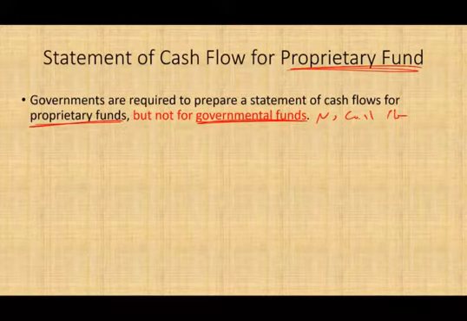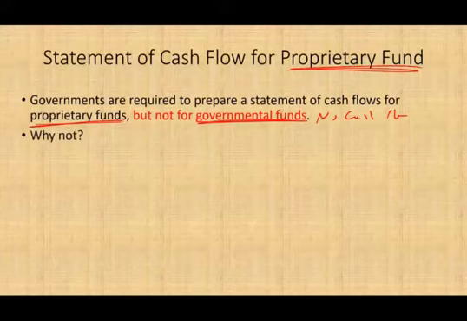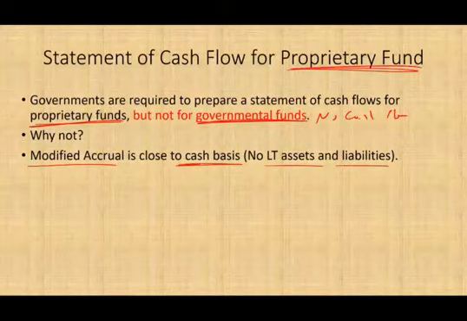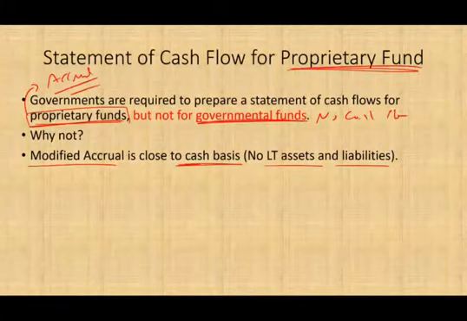Hopefully you know the governmental funds: the general fund, the special revenue fund, the permanent fund, the debt service fund, and the capital project fund. Now why don't you think the governmental funds would need a cash flow statement? Well, hopefully you know why. Because they use the modified accrual, and the modified accrual is very close to the cash basis. We don't use long-term assets, we don't use long-term liabilities. Therefore, the income statement, to a great degree, is very close to cash, so there's no need for a cash flow statement. Now, for the proprietary fund, remember, we use full accrual accounting. Therefore, we need to prepare a cash flow statement.